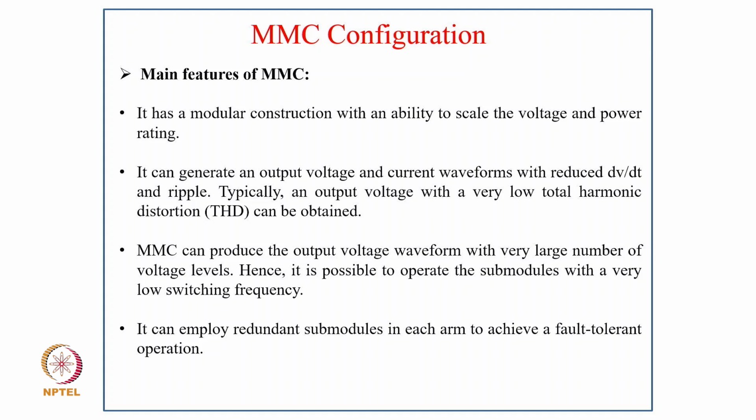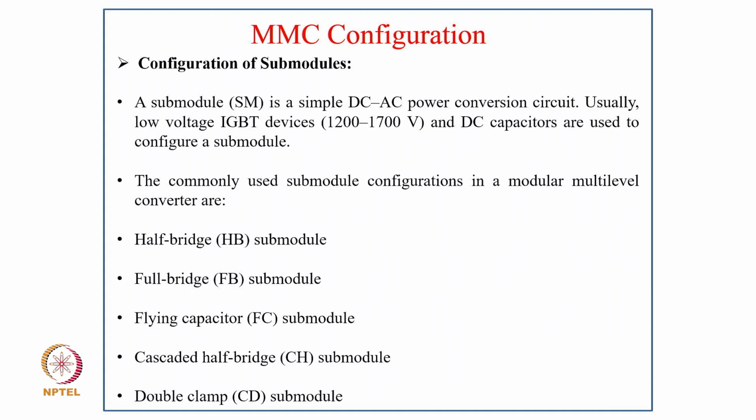Coming to the main features of this MMC, it has a modular construction with an ability to scale the voltage and current rating, and it can generate the output voltage and current waveforms with reduced dV/dt, and an output voltage with very low total harmonic distortion can be obtained. MMC can produce the output voltage waveform with a very large number of voltage levels. Hence, it is possible to operate the submodules with a very low switching frequency, even the fundamental frequency, and it can employ redundant submodules in each arm to achieve fault-tolerant operation.